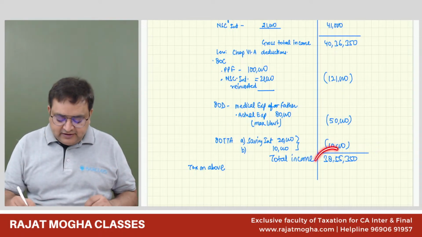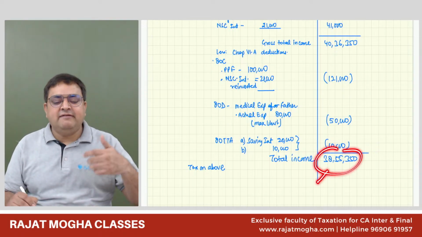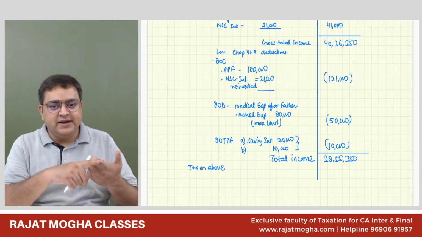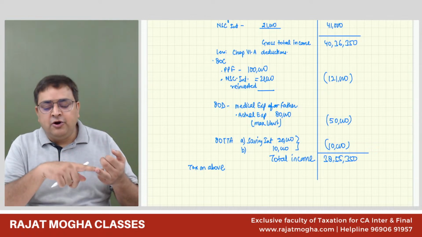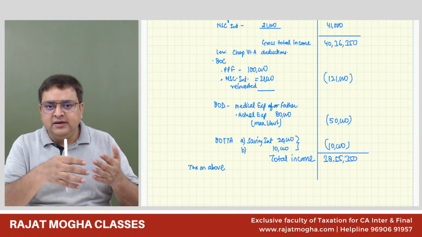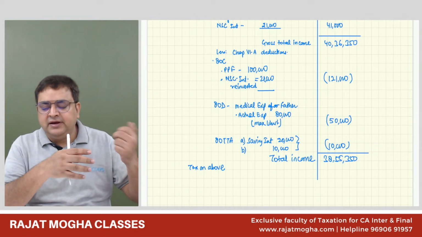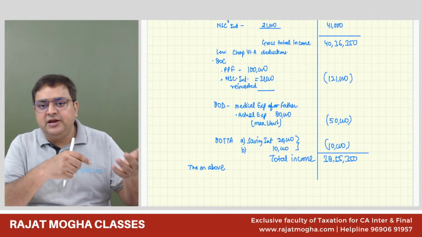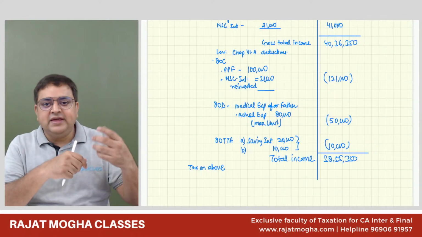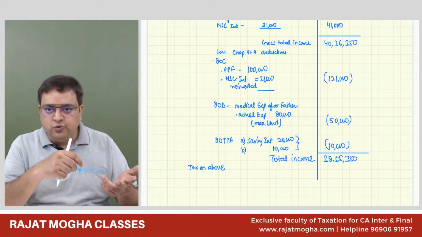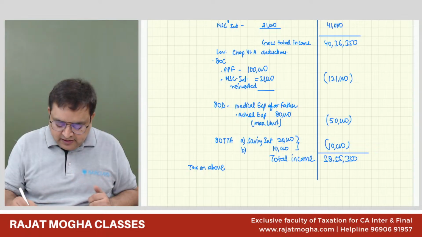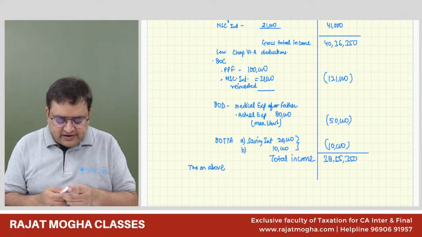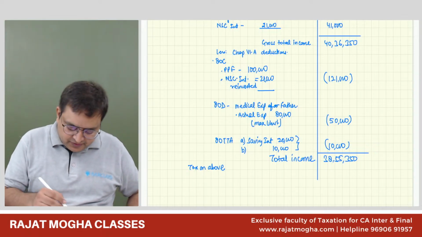Before you compute your taxes, you should see whether we have any special income, whether we have any 111A, 112, that is long-term capital gain, or 112A, long-term capital gain on shares. So we don't have any capital gain income. We don't have any 111A. We don't have any long-term capital gains. We don't have any casual income also. Do we have any casual income? No. So we have only IFS, which is normal, and PGBP. So tell me, will you apply any special rate or normal rates? Normal slab rates. So tax on above.